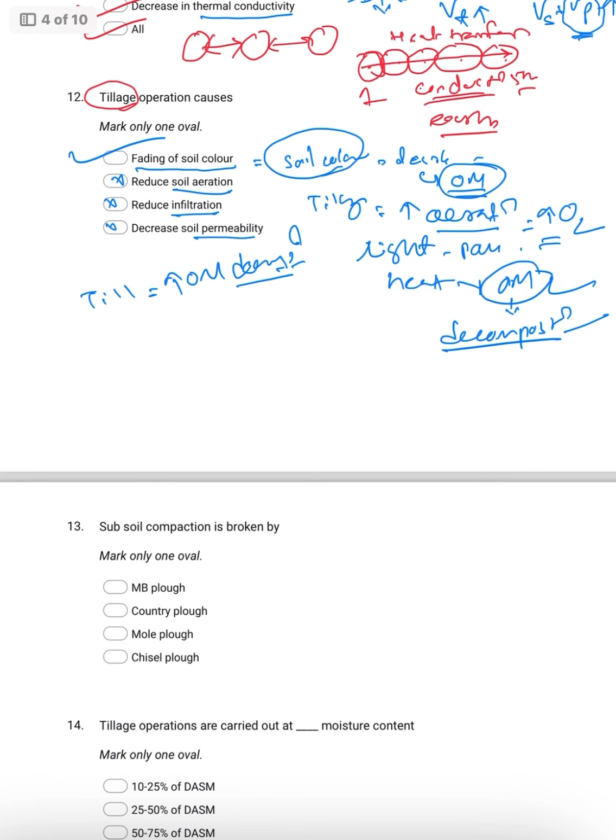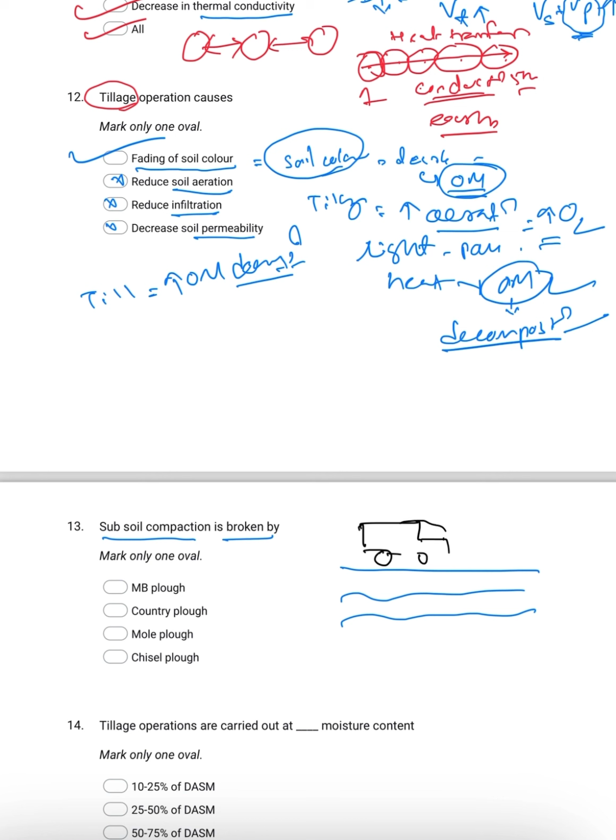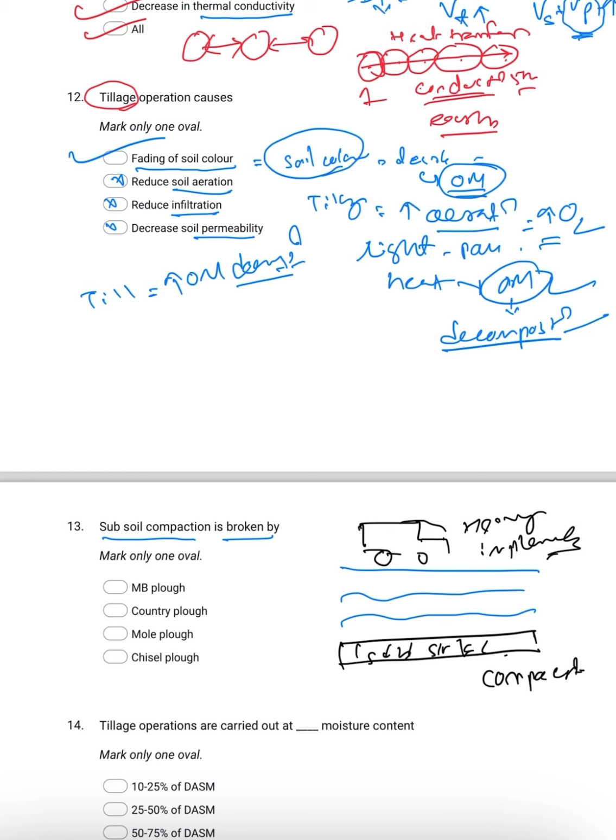Then coming to soft soil compaction is broken by. Soft soil means, as you know, in this soil profile, when heavy vehicles or heavy implements are used, the soft soil, here this is the soft soil, there will be compaction. What is due to this soft soil compaction? A hard pan will be there.